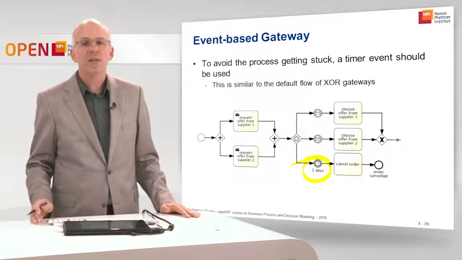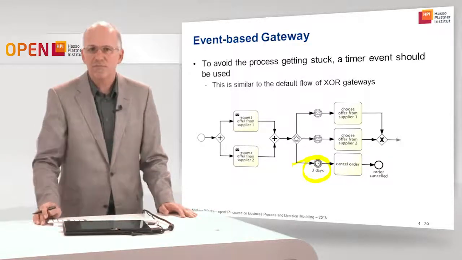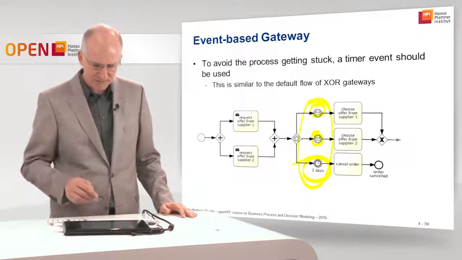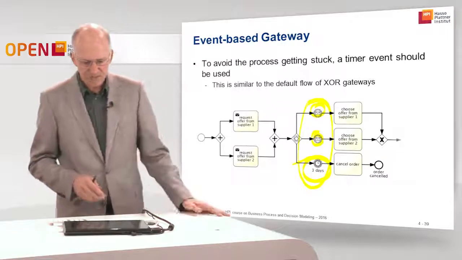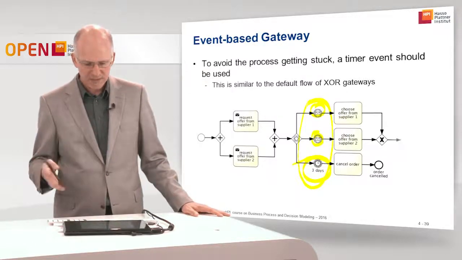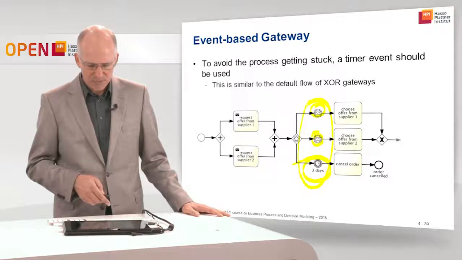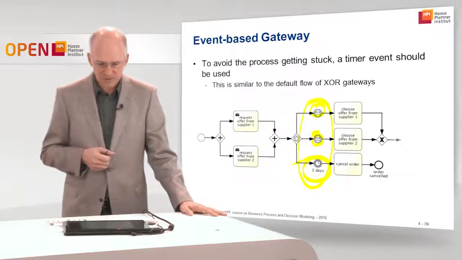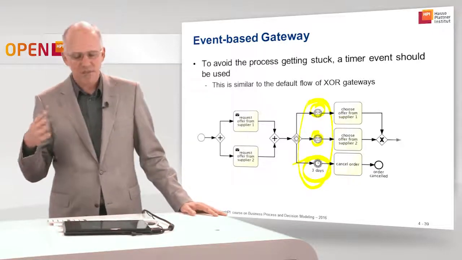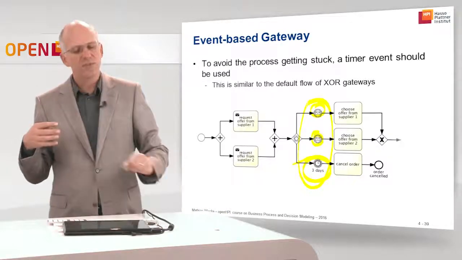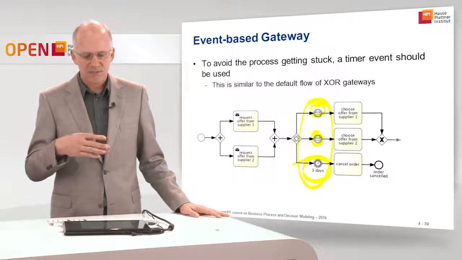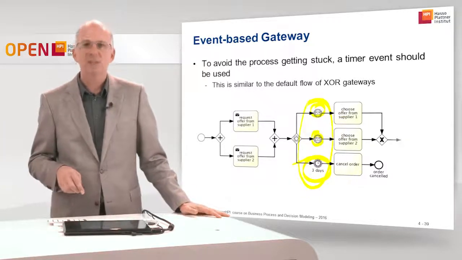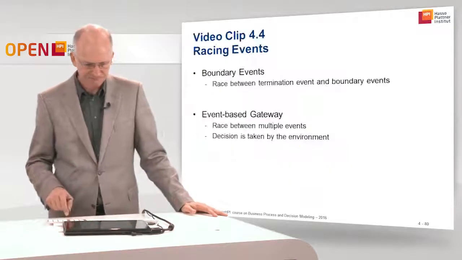Here we have, so how many racing events do we have here? Well, we have 3 racing events. That is, these 3 events that are enabled after the event-based gateway is triggered. And when the event-based gateway is triggered, the stopwatch is started, and it runs. Day 1, day 2. Oh, I received a message. Wonderful. In another case, it started, day 1, day 2, still no message. Day 3, I will cancel the order. So these 3 events are the racing events in this case.